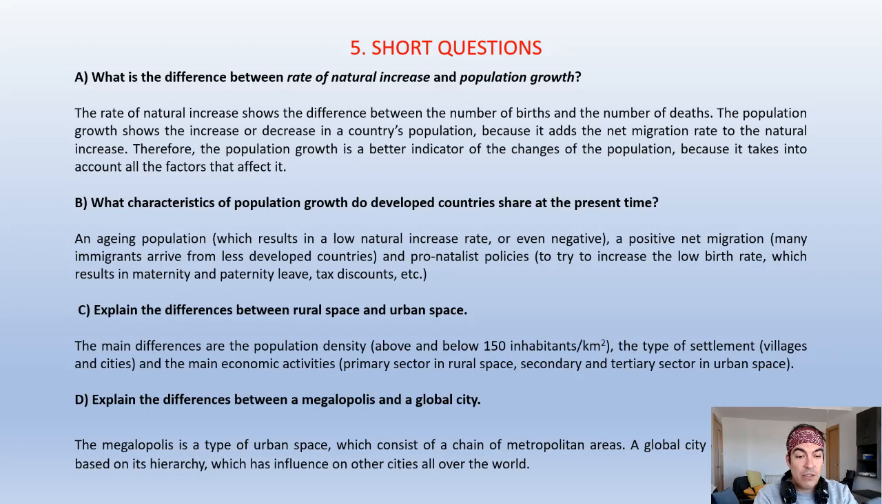And finally, the last one is, explain the differences between a megalopolis and a global city. Well, the megalopolis is a type of urban space which consists of a chain of metropolitan areas. On the other hand, a global city is a type of city. So a megalopolis is a type of urban space, and a global city is a type of city based on its hierarchy, which has influence on other cities all over the world. A global city is at the top of the urban hierarchy.